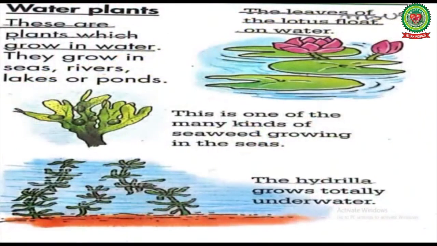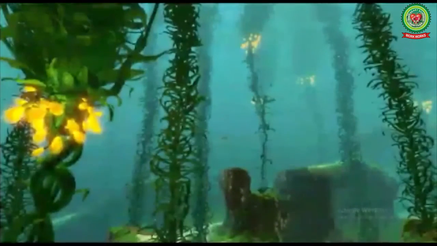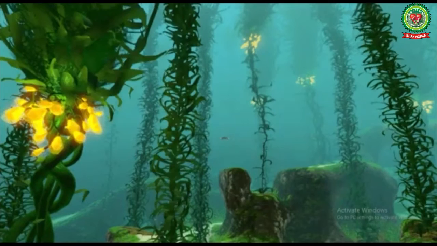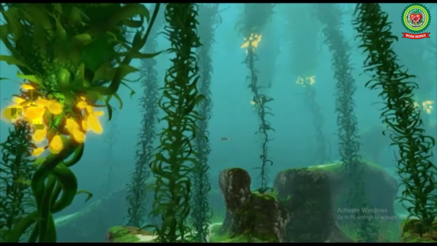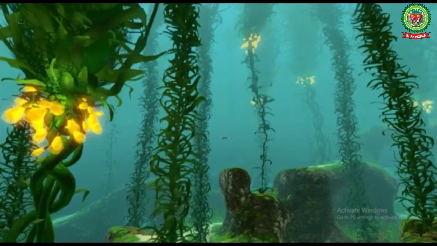Now the next water plant is hydrilla. The hydrilla grows totally underwater. Children, as you can see in this picture given in your book, hydrilla grows totally under water. It is a fast growing plant. Its length is 7 meters. And almost all the parts of hydrilla are used to make medicine, food or powder, etc.